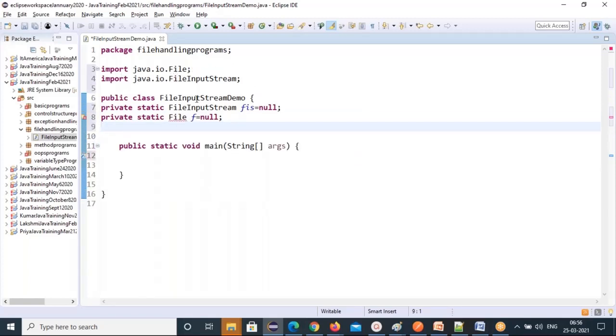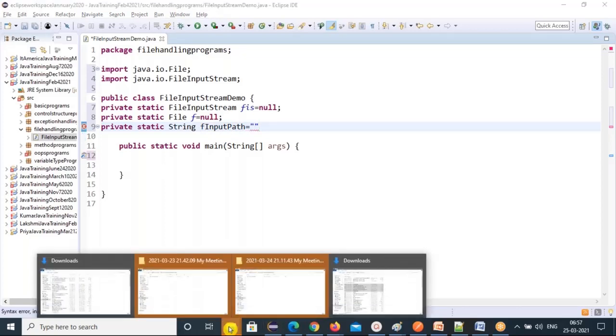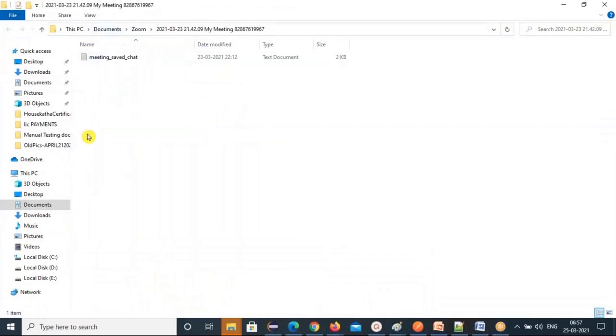See that? It's an import you are using. Then I need to specify the file path. Private static. Always a file path you represent as a string. String fileInputPath, right? FileInputPath. So for the file input, you give the file path. So go to the location where that file is created, and take that file.